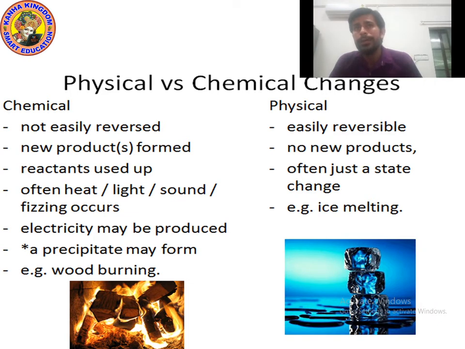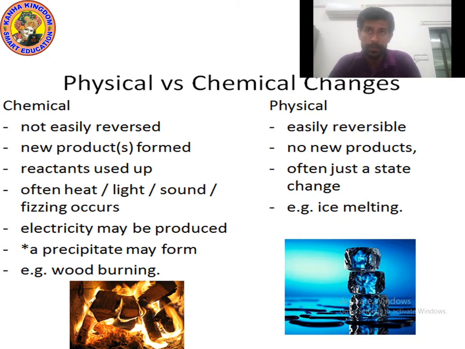Okay, and for chemical changes, often heat, light, sound or fizzing occur. So during chemical changes, often heat can be released. So energy can be released or absorbed. Light is also possible, for example during burning. Sound can be produced. Fizzing can occur. And during physical changes, such kinds of changes usually are not possible. And if I talk more about chemical changes, then electricity may be produced during chemical changes. Yes, electricity may be produced.